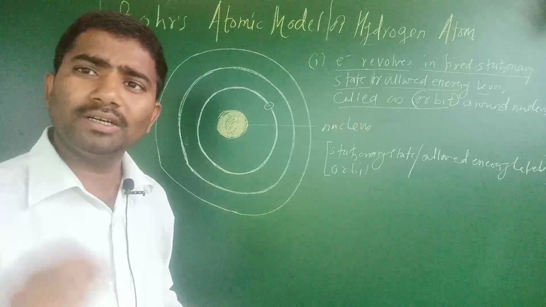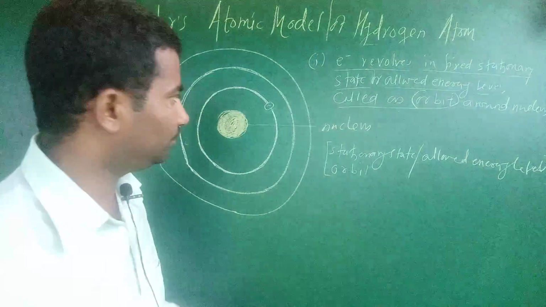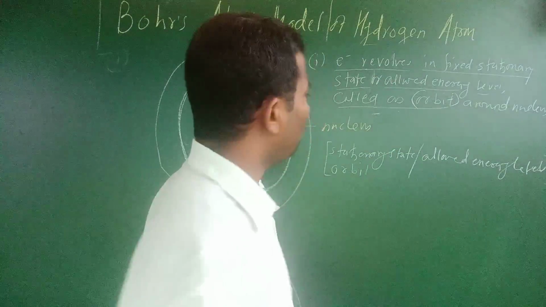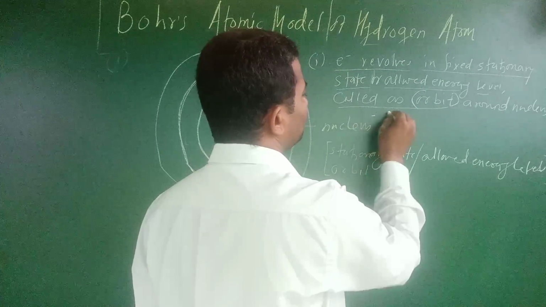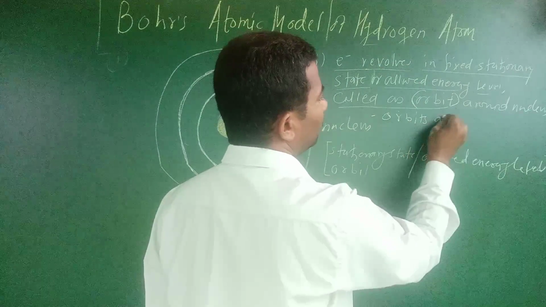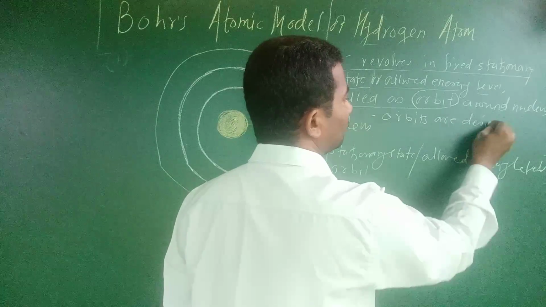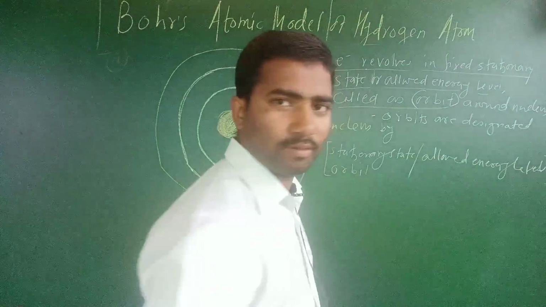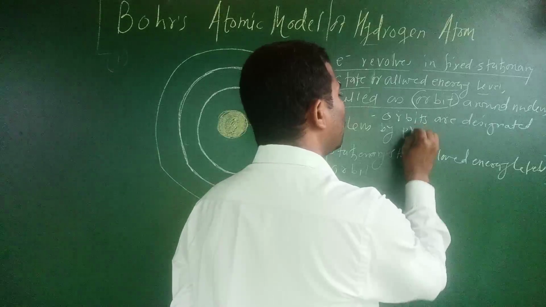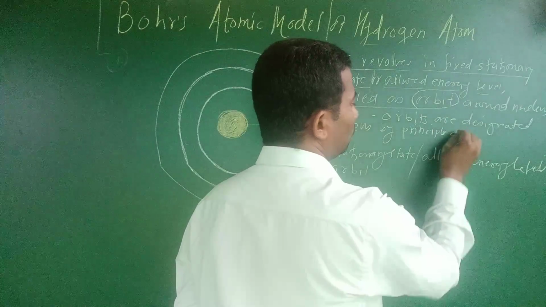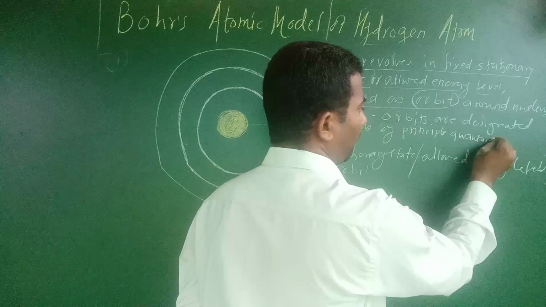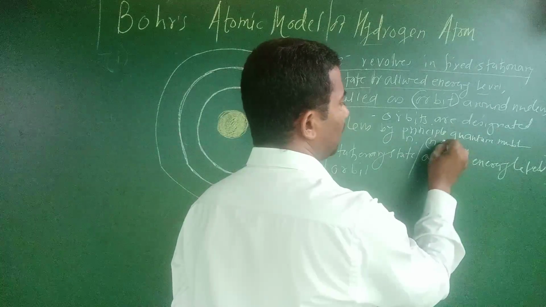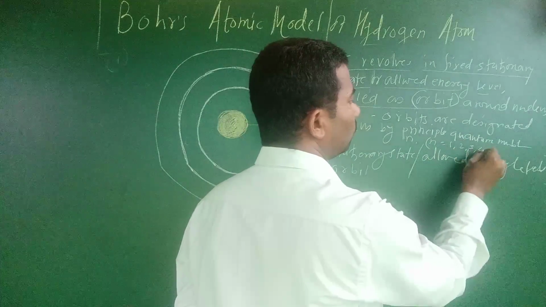designated by the principal quantum number. These orbits are denoted by principal quantum number n, and n takes allowed values 1, 2, 3, 4, 5.